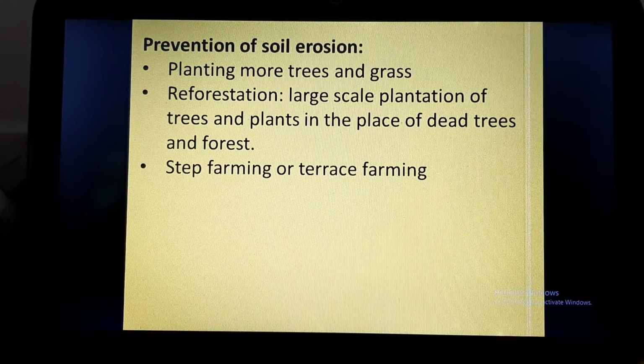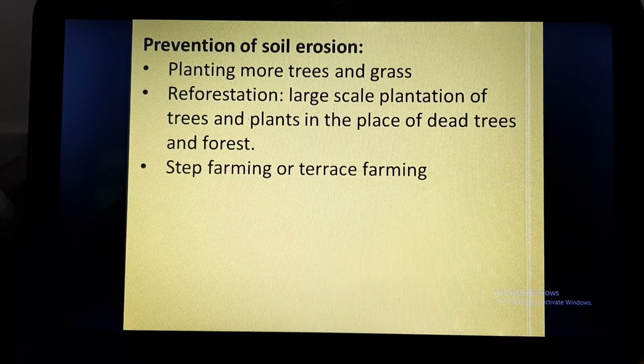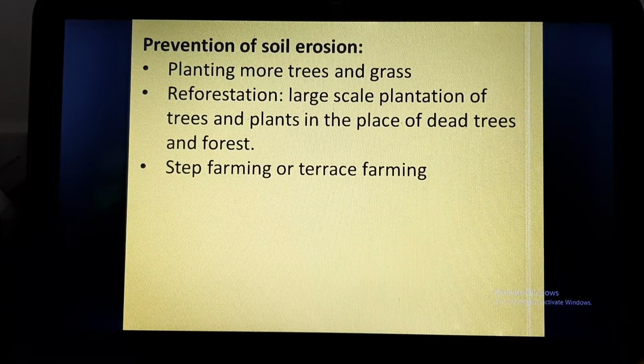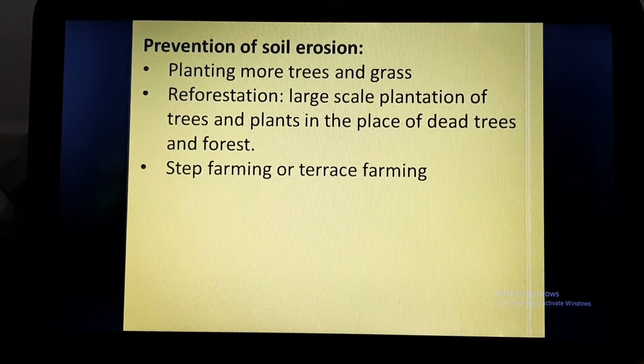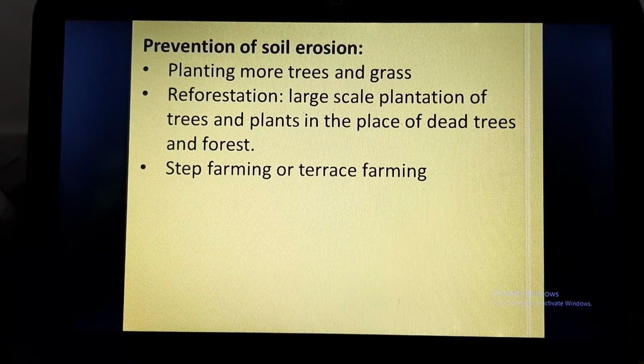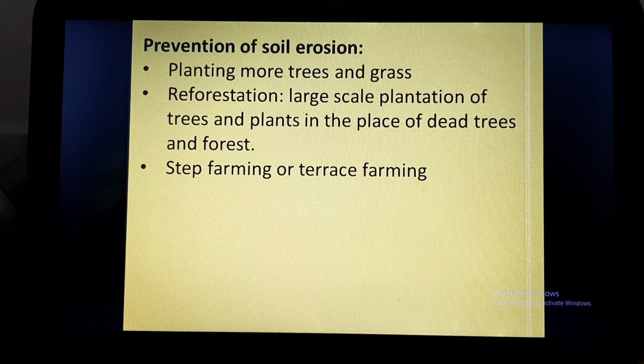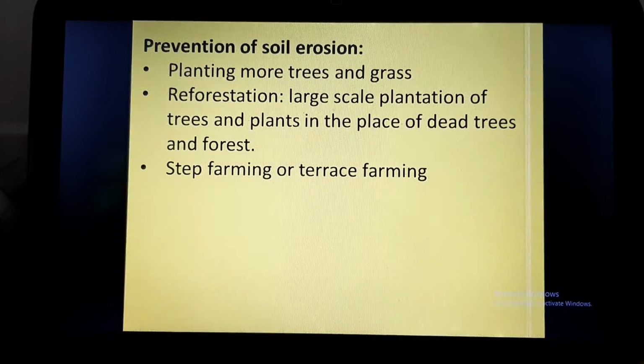What else can we do? We can do step farming or terrace farming in the case of hills and mountains. Hills and mountains are so steep in structure. Whenever there is rain or flood, what is happening? The soil is cut and taken away by the wind or the water. So if we do step farming, making steps or terraces in the hill and growing crops in them, it holds the soil in place.